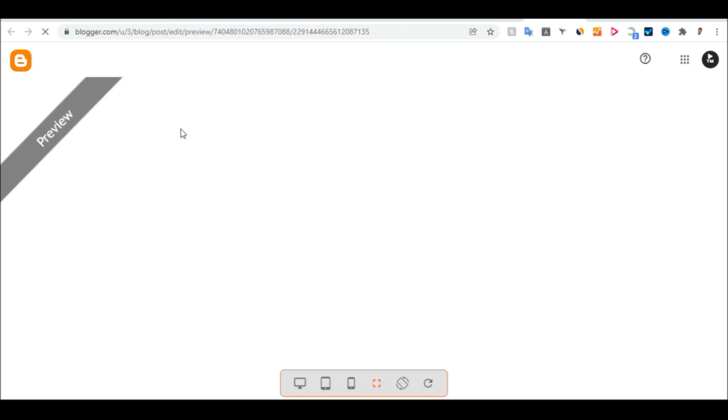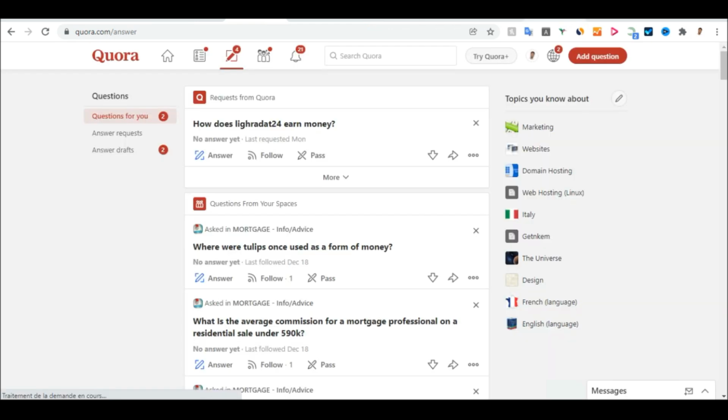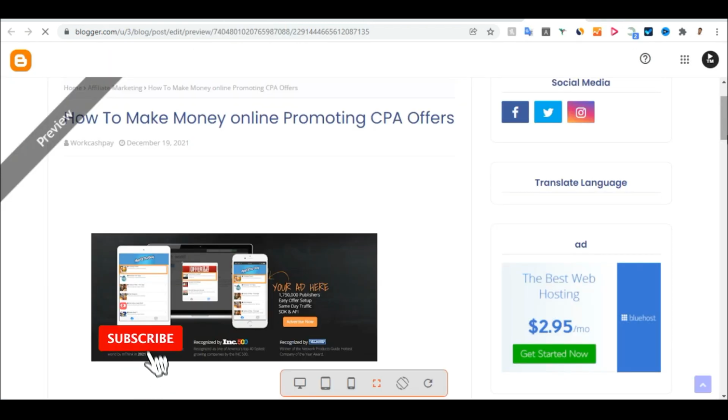We just need to copy the blog URL here, and you now go back to Quora again. So you come back to Quora and start answering questions, and at the end of the day, when people click on that link, it will take them to this blog that you created on blogger.com. What they will do now is scroll down, and when they scroll down, they read the content about this web hosting company.